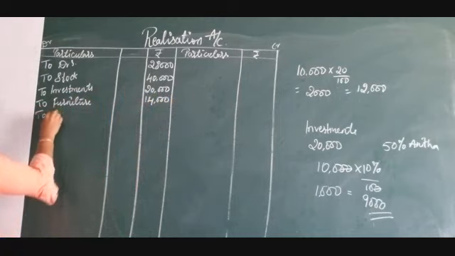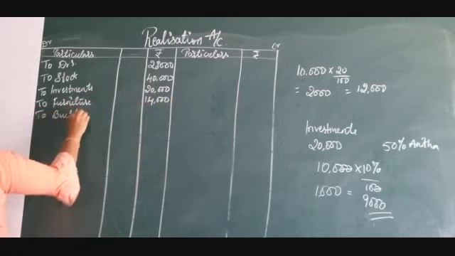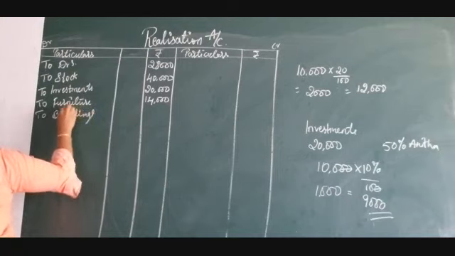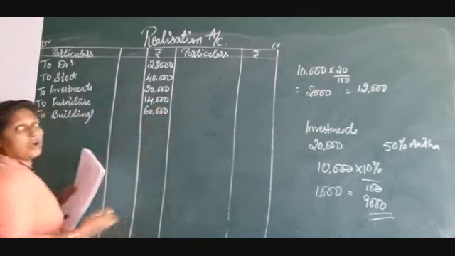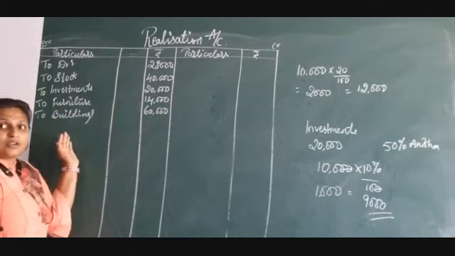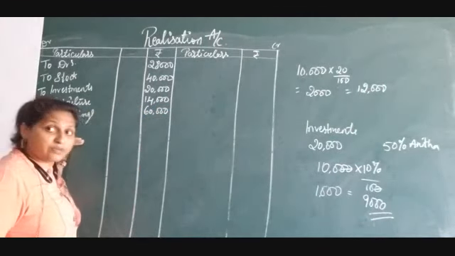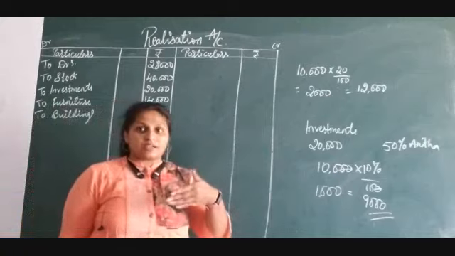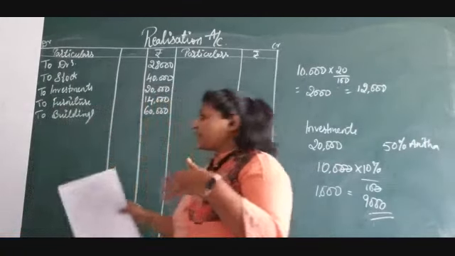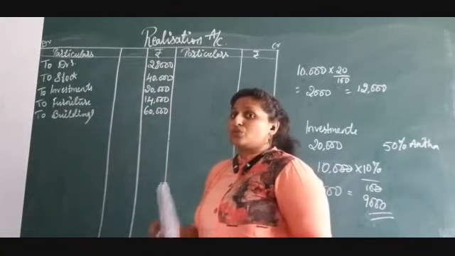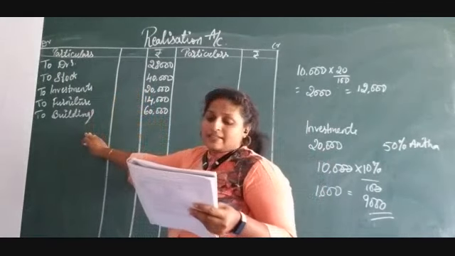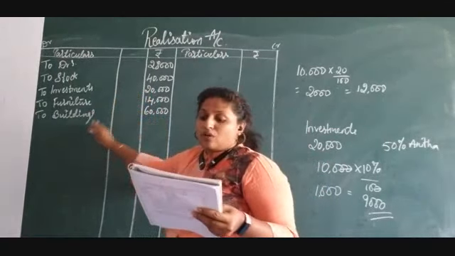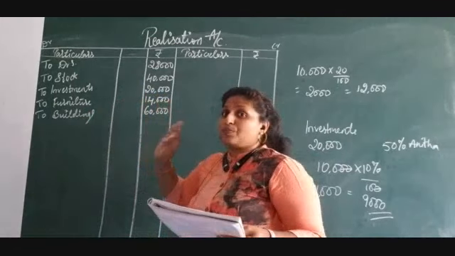Next, to buildings 60,000. I hope you are able to see. Even if you are not able to see here, I am repeating while writing. I am saying and writing, so you can understand it clearly. So I have taken all the assets given in the balance sheet. All the assets are written except PBD.